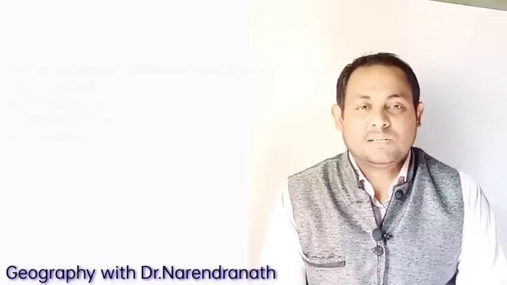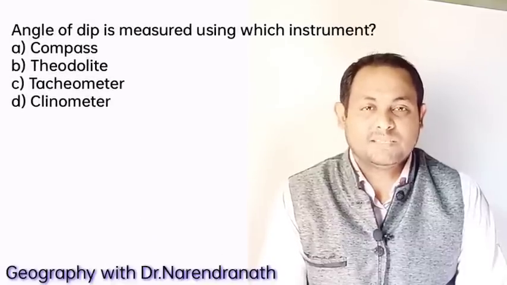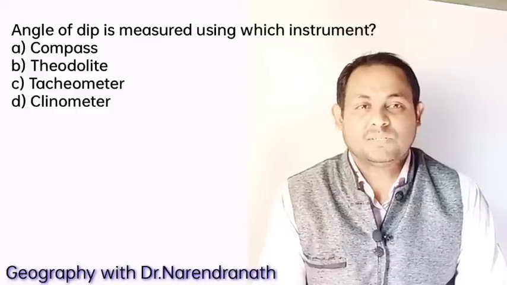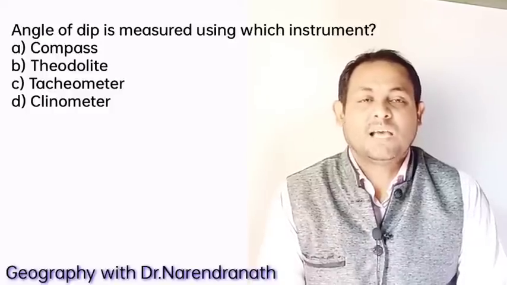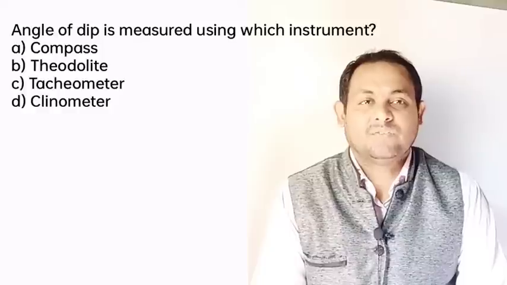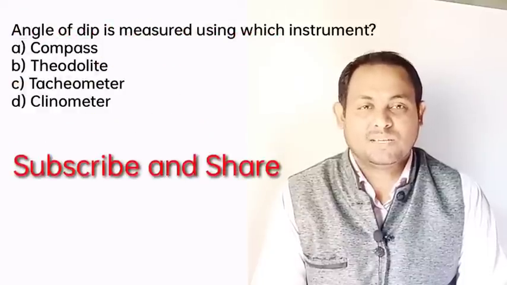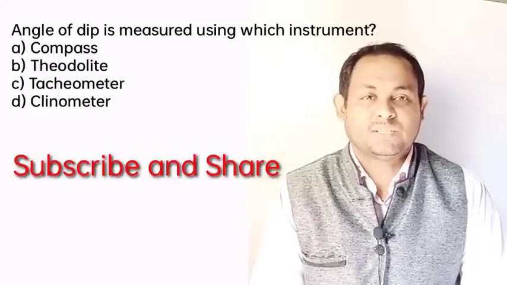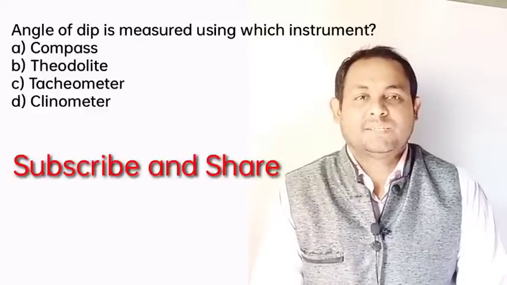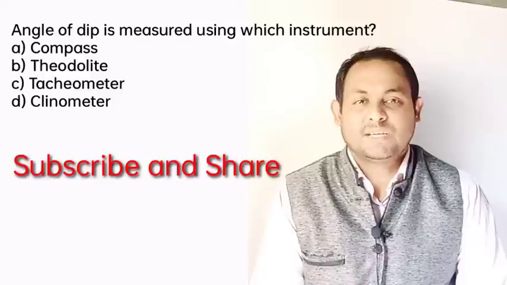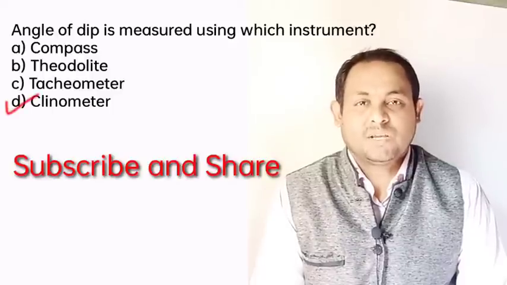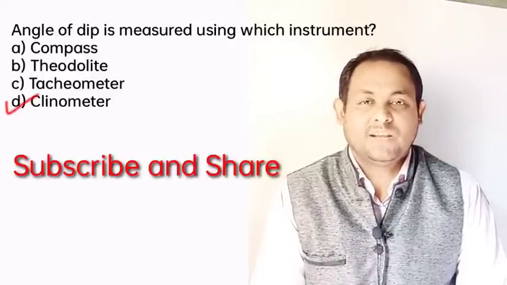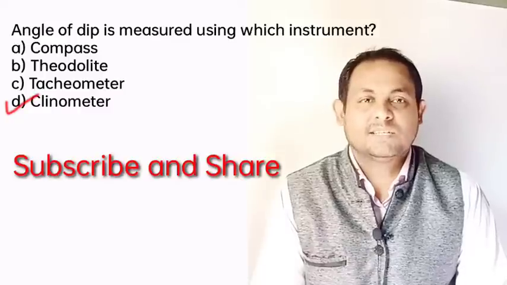Another question: the angle of dip is measured using which instrument? Compass, theodolite, trigonometer, and clinometer. The direction of the dip is determined with a simple compass, whereas the angle of dip is determined with an instrument called the clinometer, which comes built into this compass. So definitely the answer clinometer is the right answer.